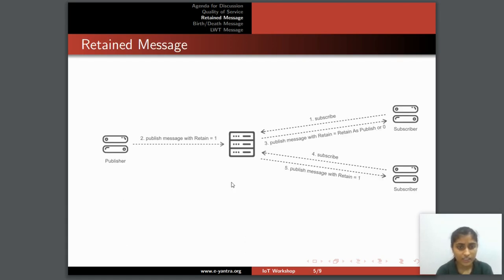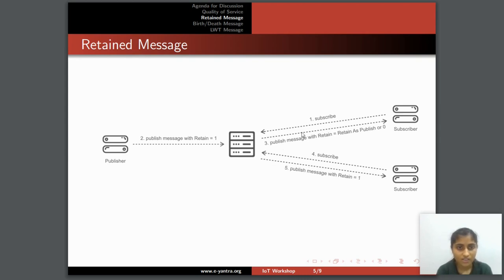Next feature is retained message. A retained message makes sense when you want newly connected subscribers to receive messages immediately, without waiting until a publishing client sends the next message. Let's assume that we have one device here which is publishing on, let's say, the topic MOOC/temp, and one device here which is subscribed to the same topic.